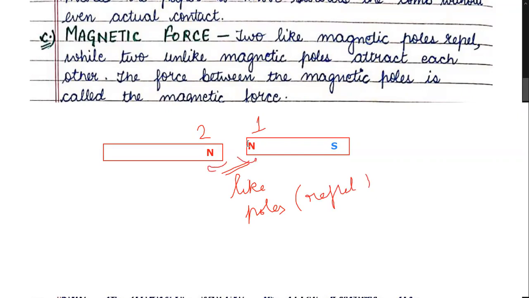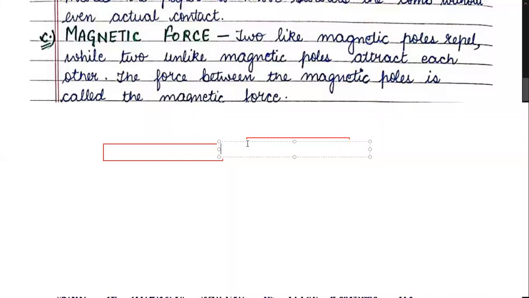You can't bring them closer enough. After a certain point, they will start repelling each other. But children, suppose I bring the south pole of the other magnet close to the north pole of the first magnet. Now they are unlike poles, opposite poles.